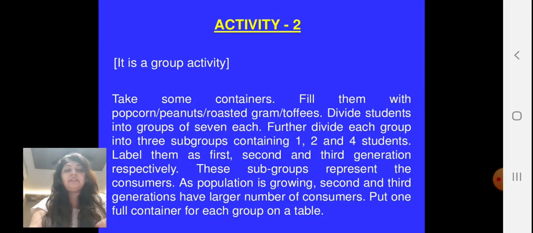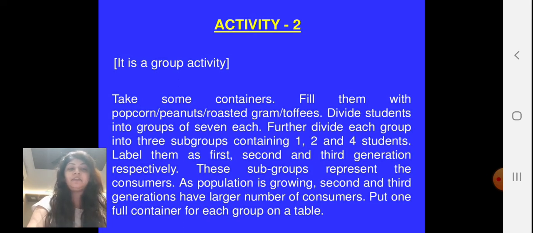Now let's have another activity which is also part of our textbook. This activity you have to perform in a group. Take some containers, fill them with popcorn, peanuts, coated grams and toffees. Now divide the students into groups of 7 each. Further, divide each group into 3 subgroups containing 1, 2 and 3 students.